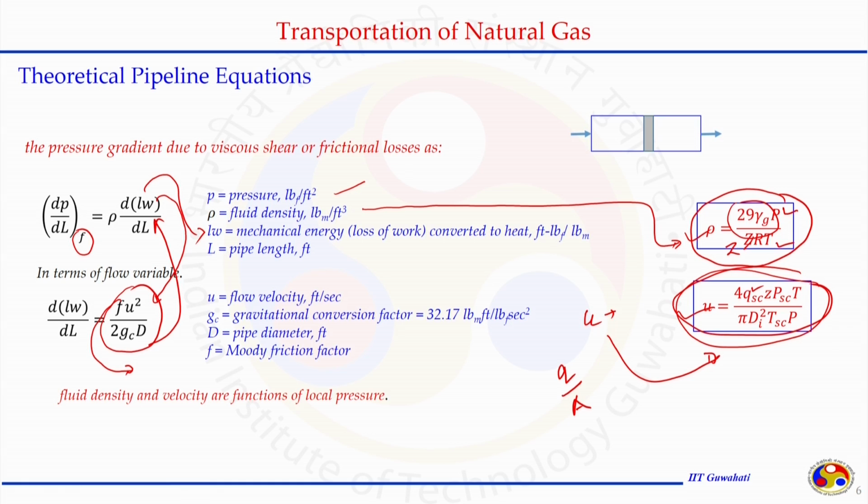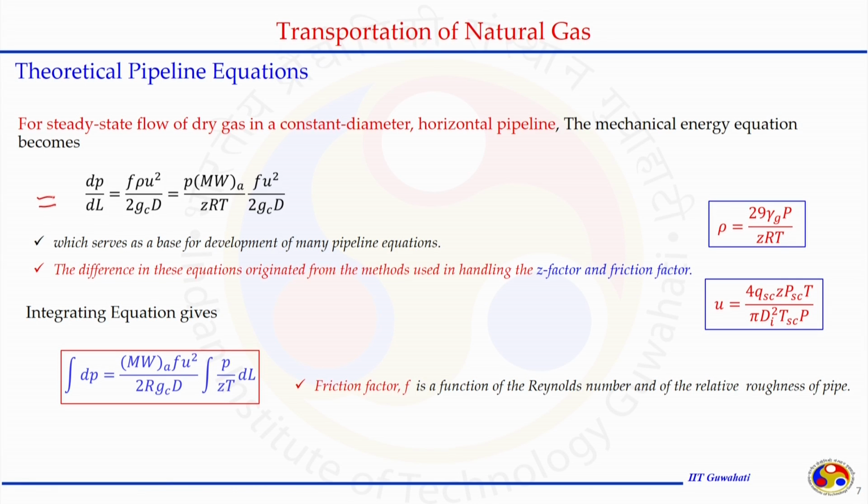When we put this in the equation, we see now this function is in terms of pressure and temperature. Previously, it was in terms of fluid density and velocity, and they are functions of local condition. We converted both density and velocity to pressure condition, and when we do so, we get an expression that appears like this. After substituting the value, we can also get this expression. So, this is the rho value.